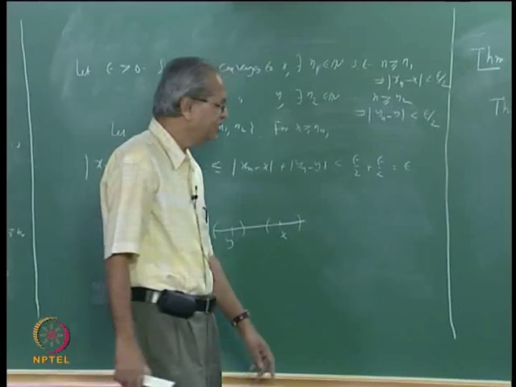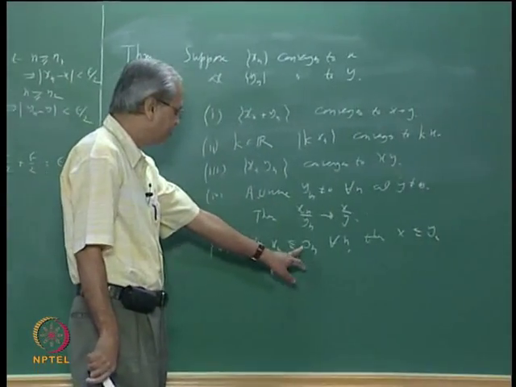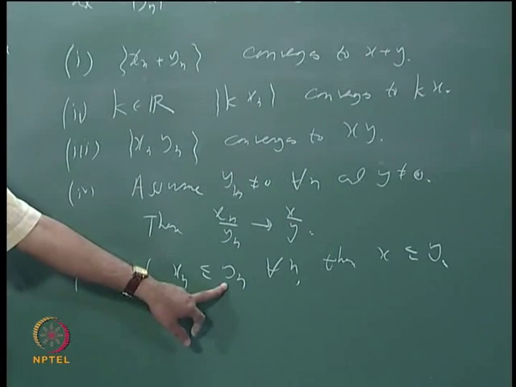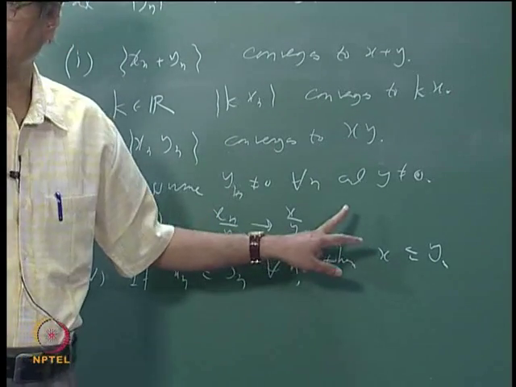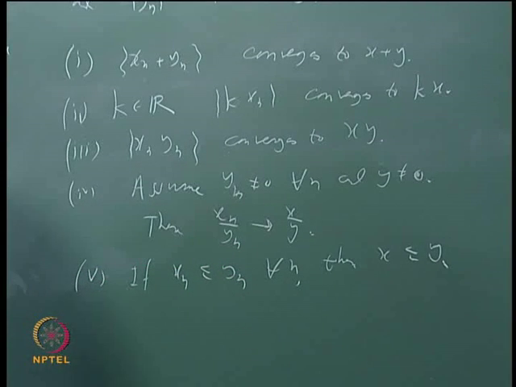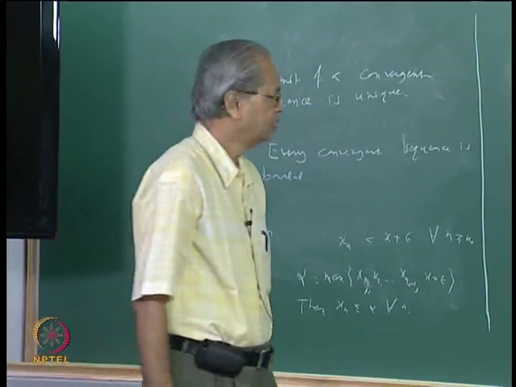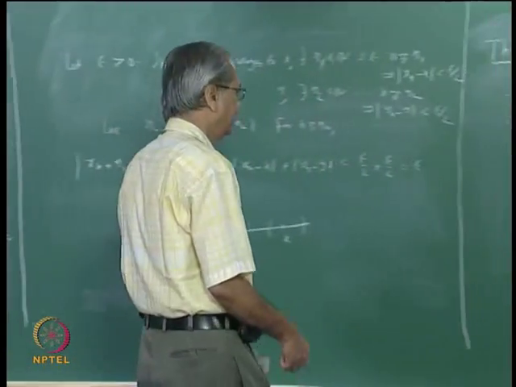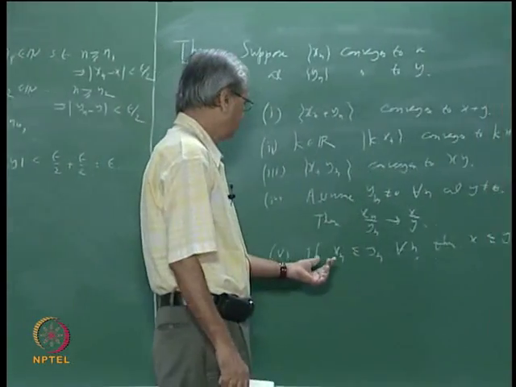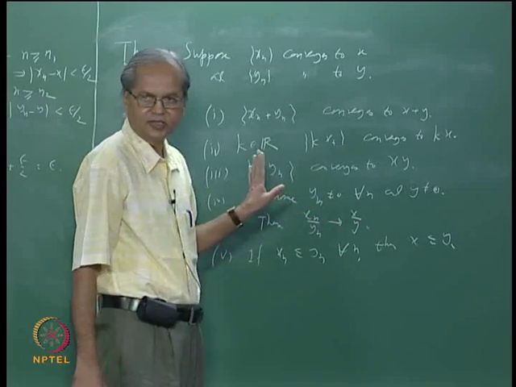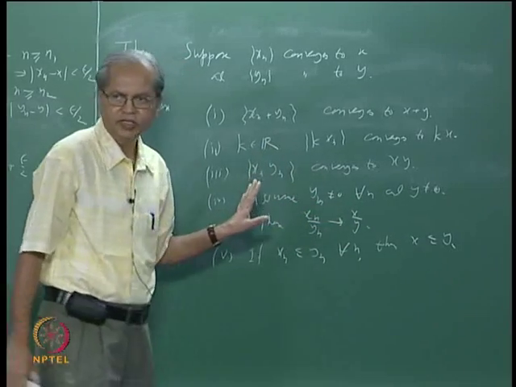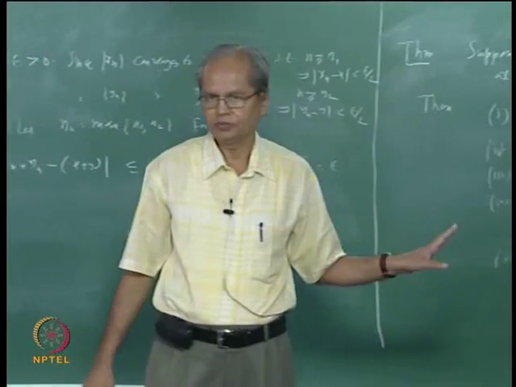Only thing that you should remember here is that even if this inequality is strict, even if xn is strictly less than yn for all n, we cannot say that x is less than y, okay, right. If xn is less than or equal to yn for all n, we can conclude from that x is less than or equal to y, but xn strictly less than yn does not imply that x is strictly less than y, okay. Can you again give me an obvious example of this?